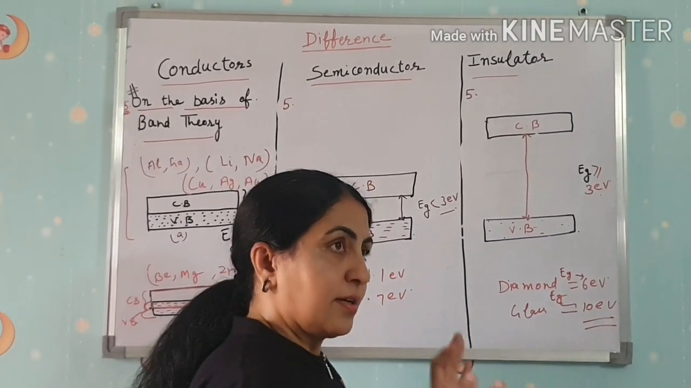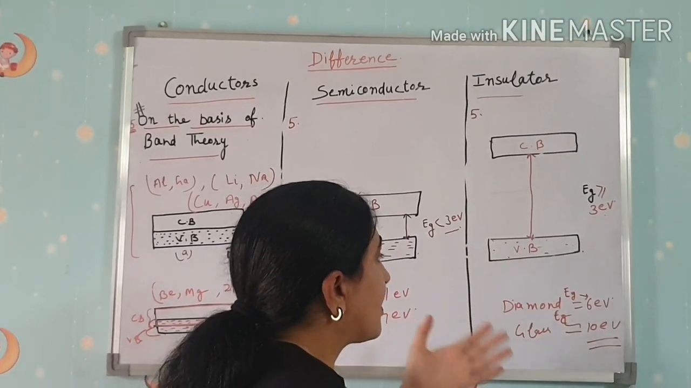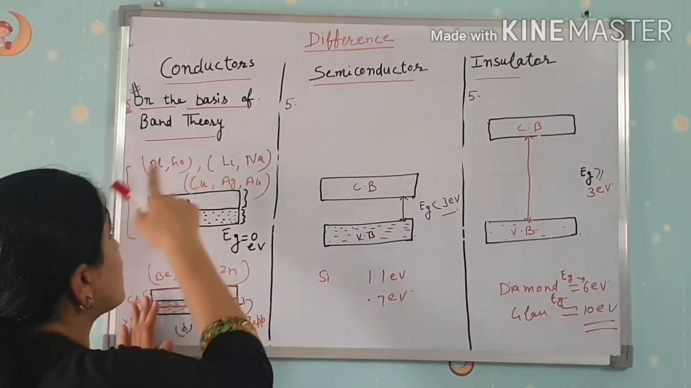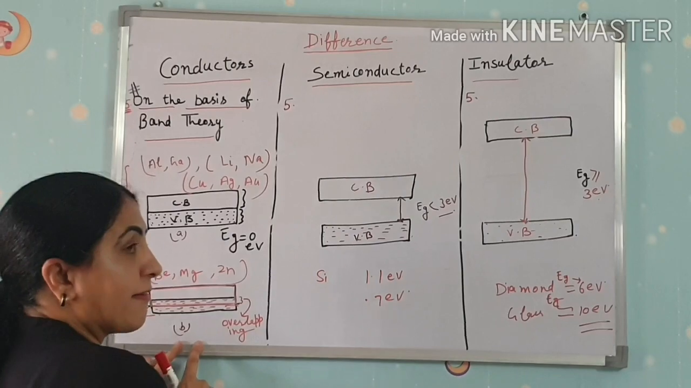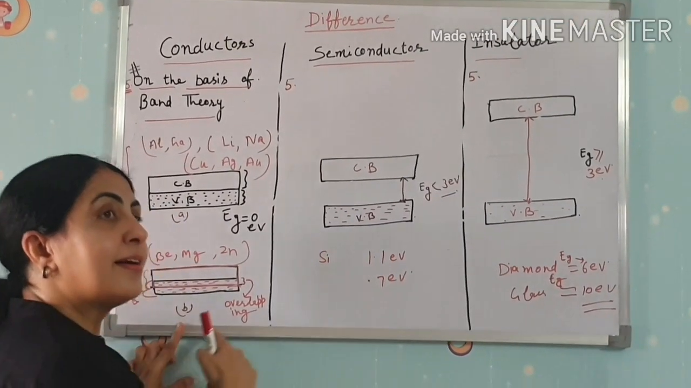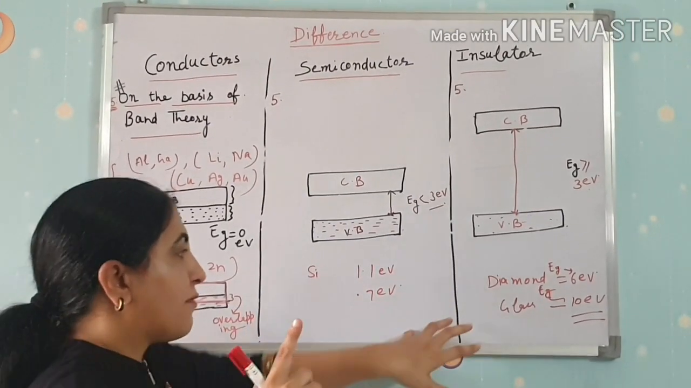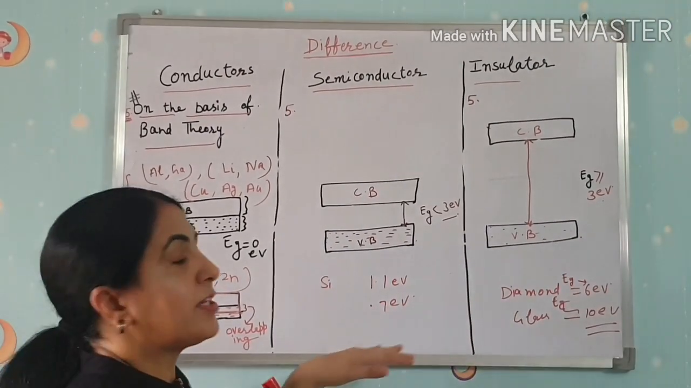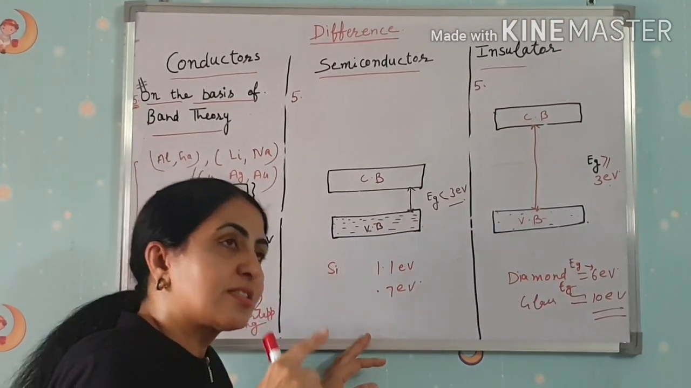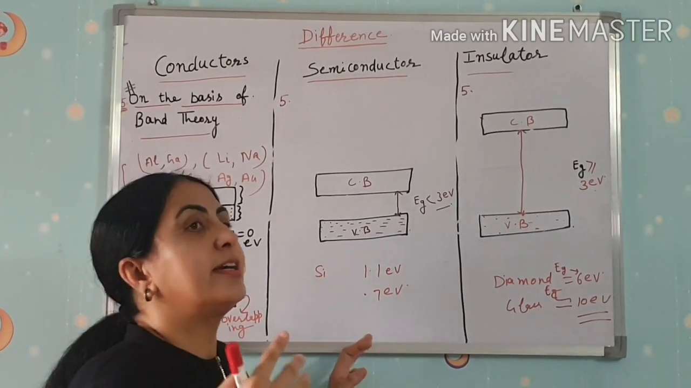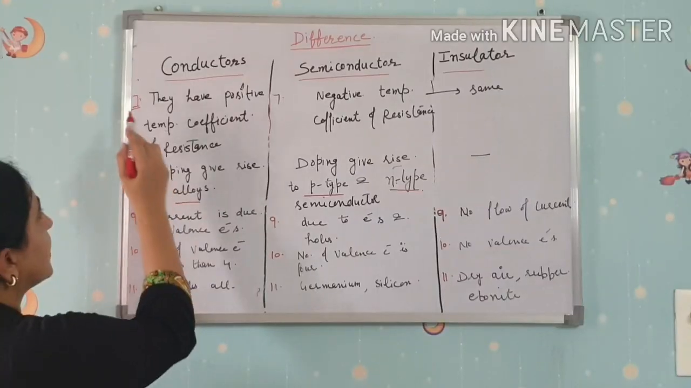Clear? So what we conclude is that in the case of conductors, on the basis of band theory, with the rise of temperature, conduction decreases and resistance increases, and it is reversed in the other two cases. With the rise in temperature, resistance decreases and conduction or current increases.